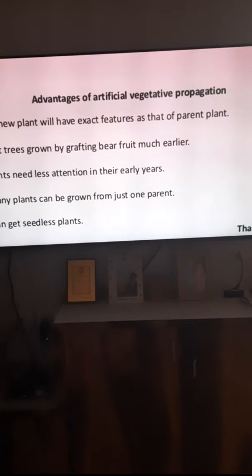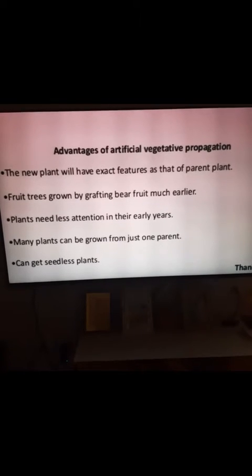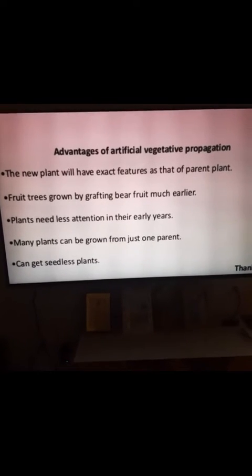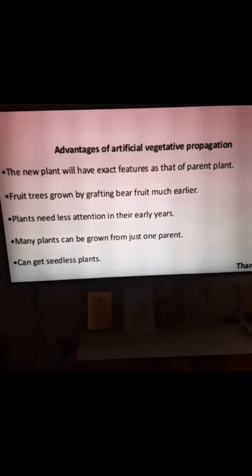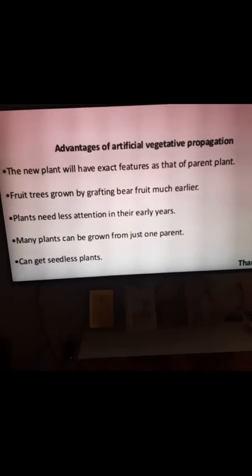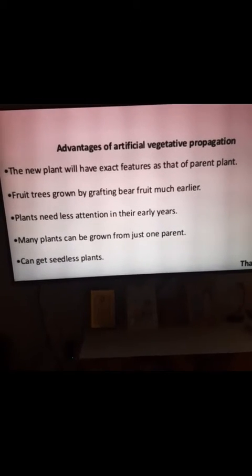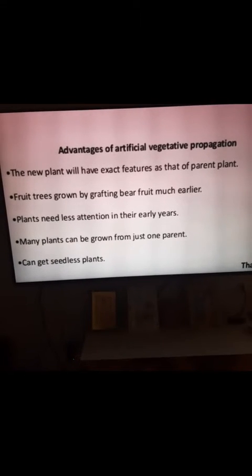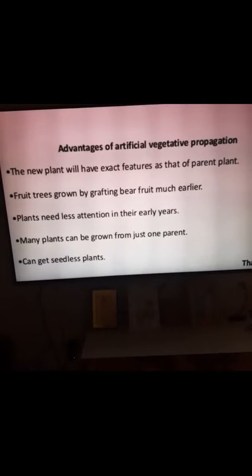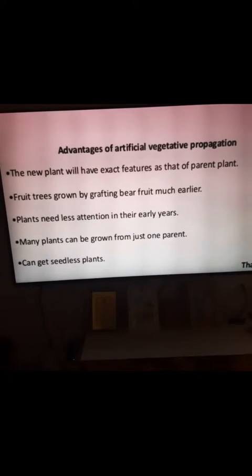Now coming to the last slide. Now let's see the advantages of artificial propagation. The new plant will have exact features as that of the parent plant. This tells us that since we have taken only one parent plant, there will be the features of that particular plant only.